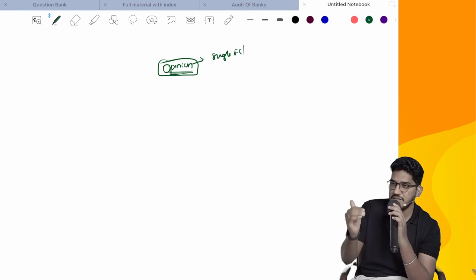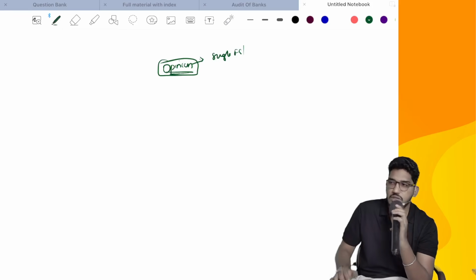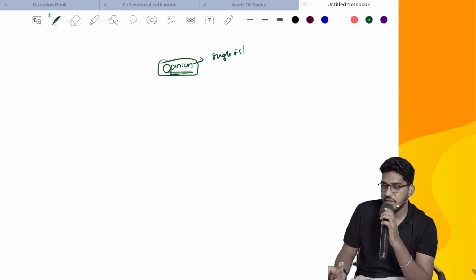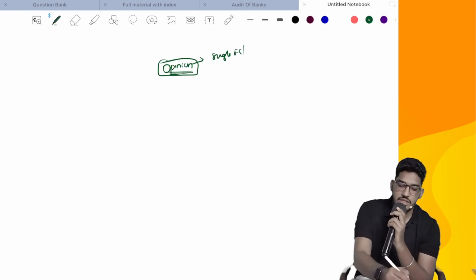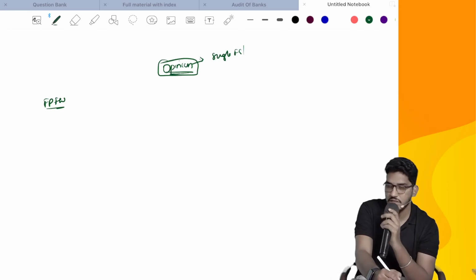That means they have left this opinion part to the choice of the auditor. So whether you want to say financial statements give a true and fair view, see if it is a fair presentation framework. We divided frameworks into two categories, right? What are they? Fair presentation and compliance framework. So what is a fair presentation framework?